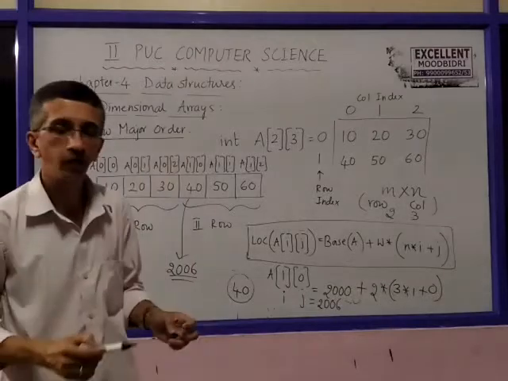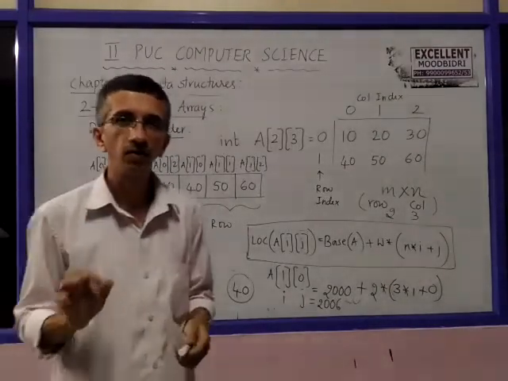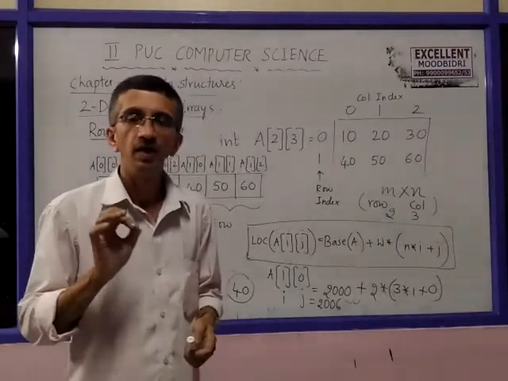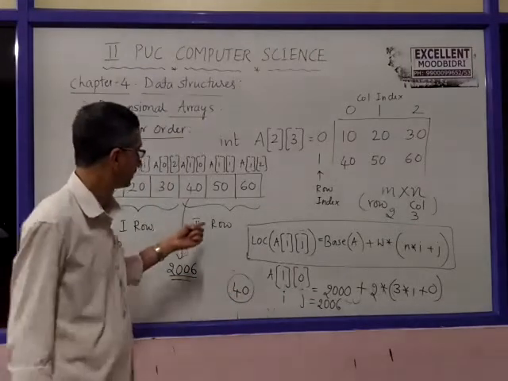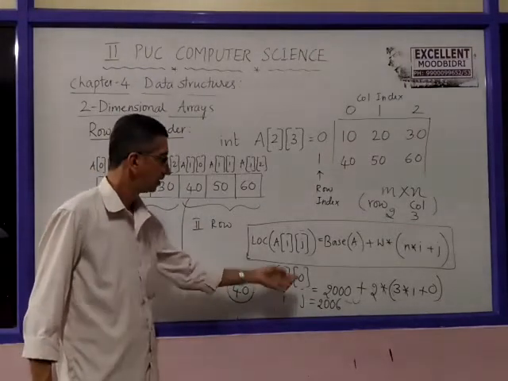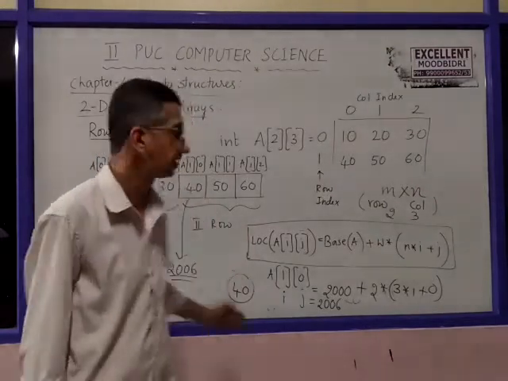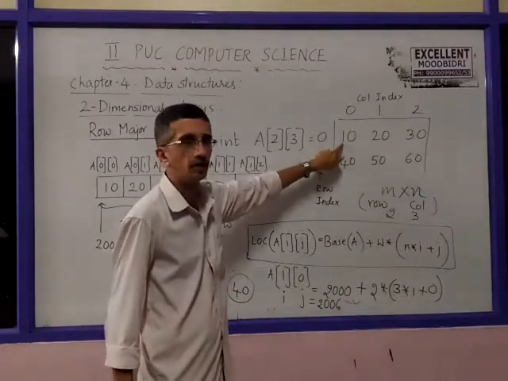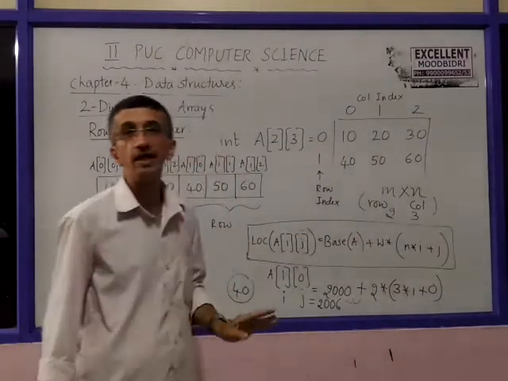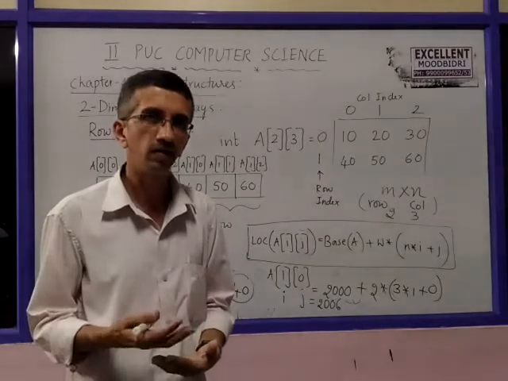So by using this formula, it is possible to find out the location or the memory address of any item of the two-dimensional array given its index. So we should know I and J. So the formula is this. Base address is the address of the first item of the array, which is always this one. Width is according to the type of the data present in there. Here in this case we have taken integers, so 2 bytes.